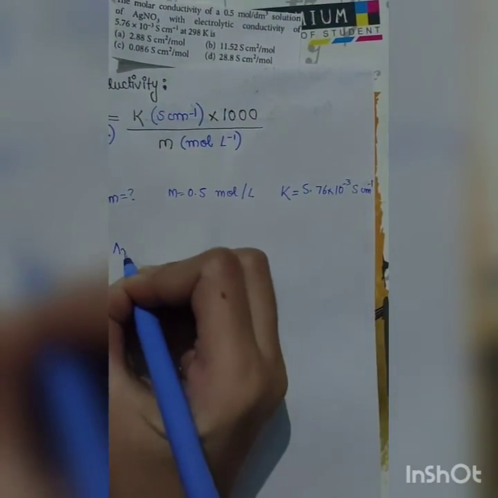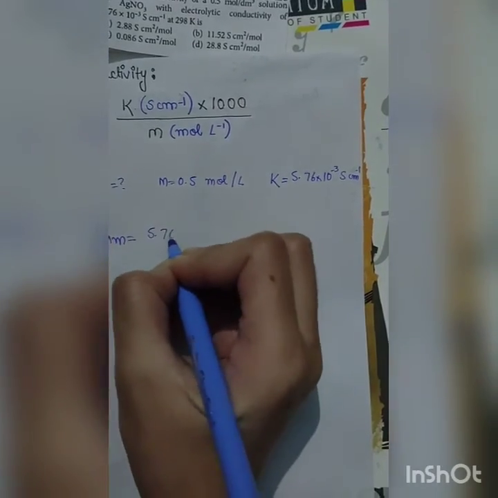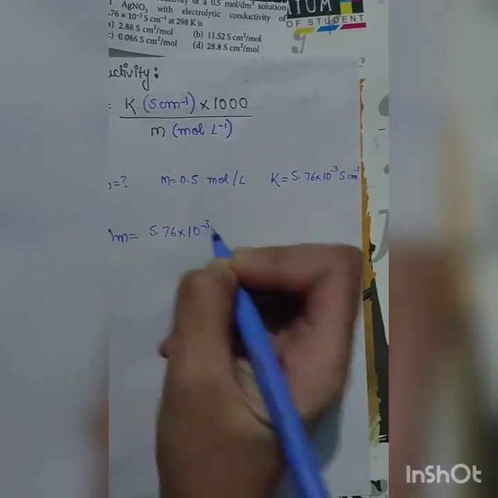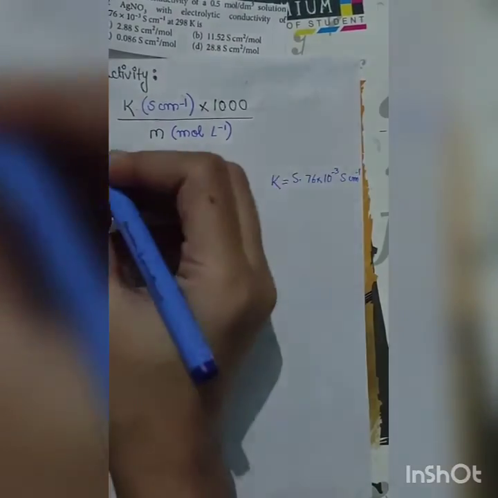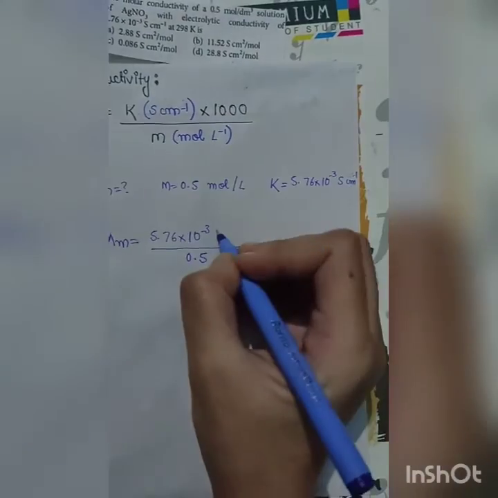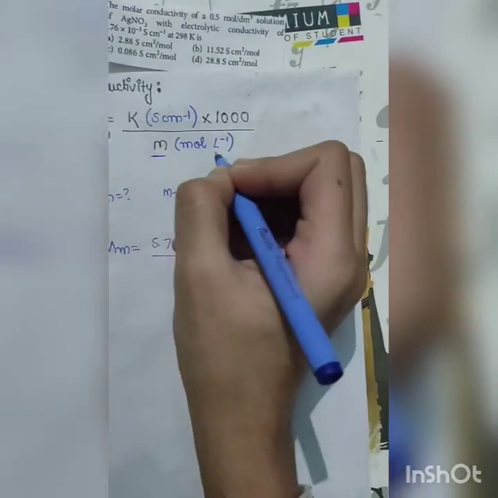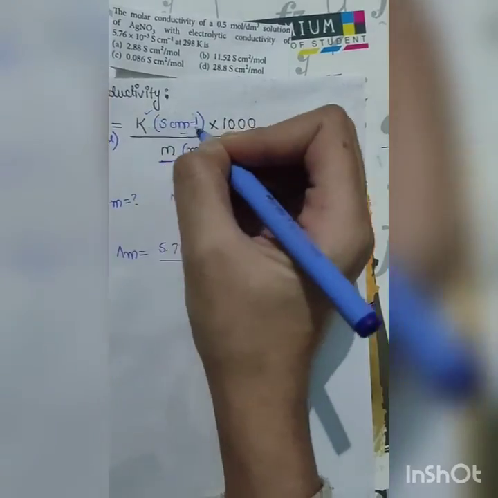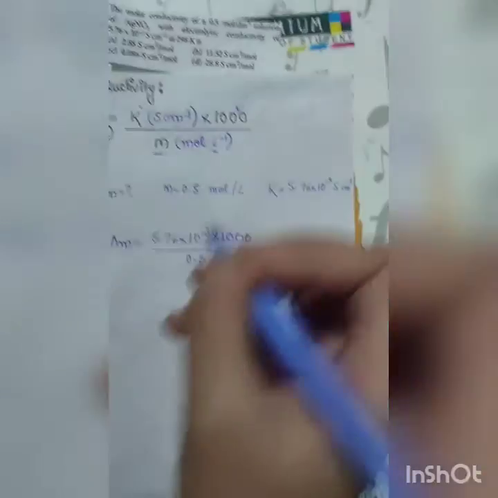Molarity is given as 0.5 mole per decimeter cube, that means mole per liter. So in the formula, molar conductivity is equal to kappa in Siemens per centimeter, 5.76 into 10 raised to the power minus 3, divided by molarity in mole per liter, 0.5. Now here we have centimeter, so why is this per liter? That is why we multiply by 1000: because we take molarity in mole per liter, but kappa is in centimeter. So we scale this by 1000 to get the overall value in centimeter.